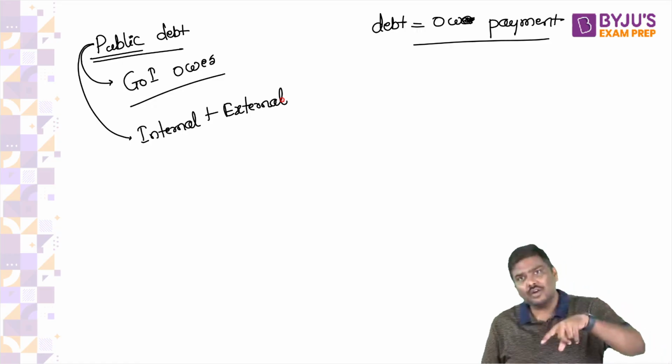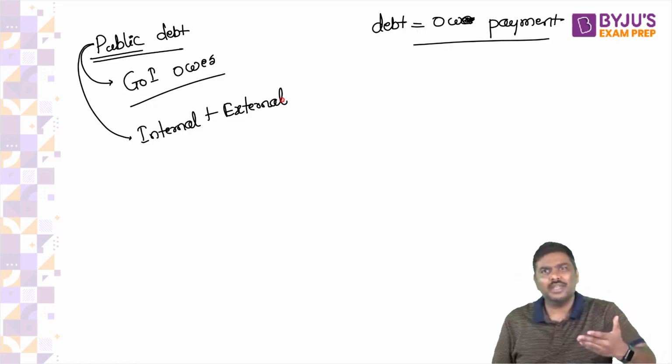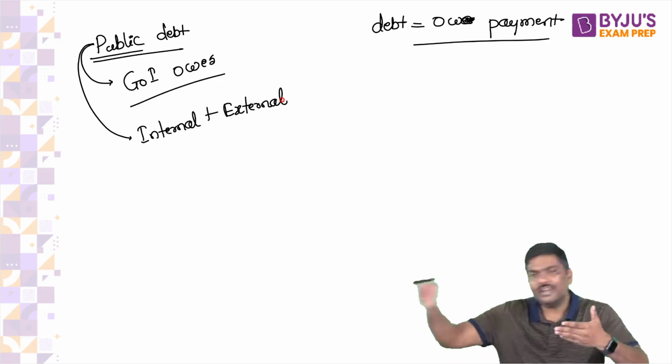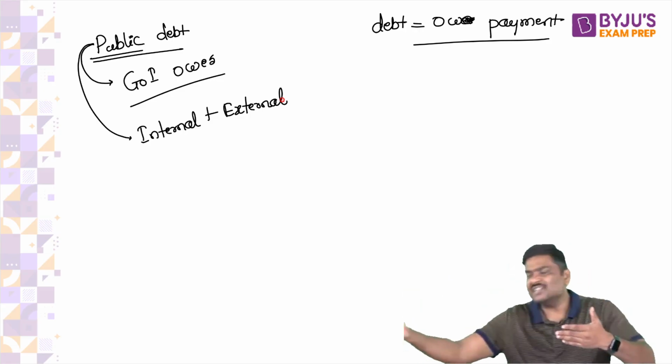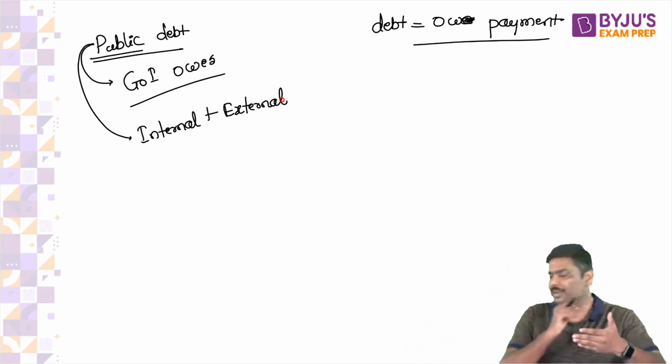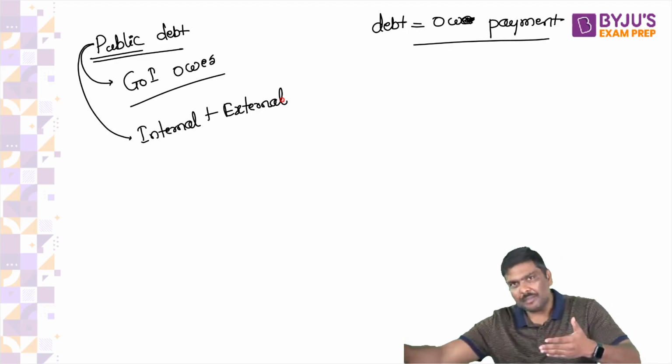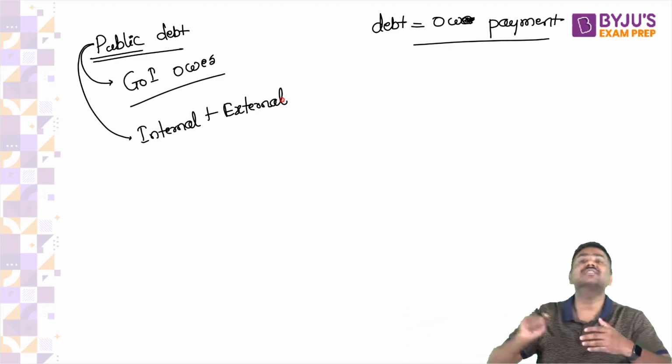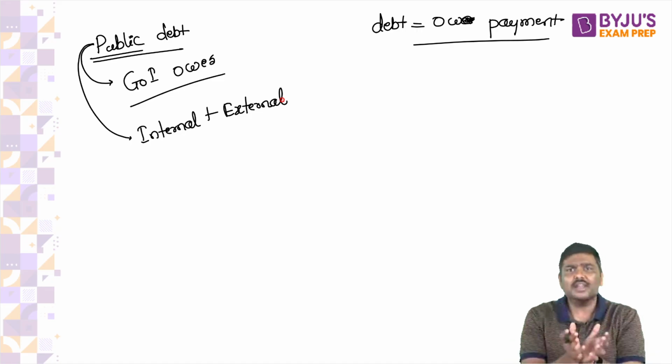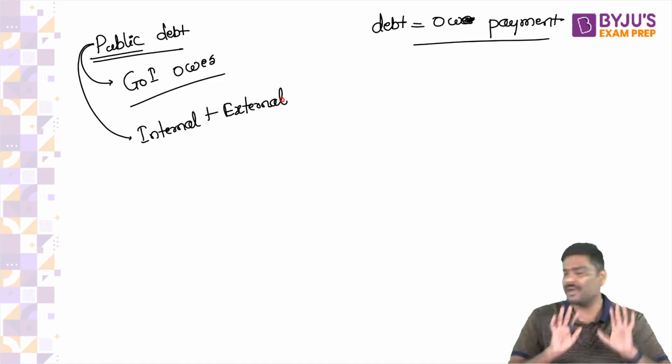It is Reserve Bank of India, which will keep the record. Record means RBI will help Government of India to borrow, RBI will transfer money into the account of Government of India, RBI will make a payment to these investors, etc. All this record is kept with the Reserve Bank of India.